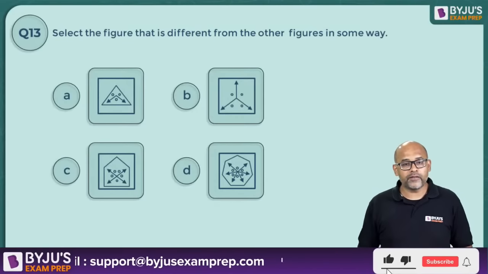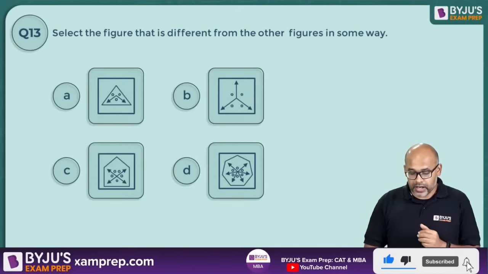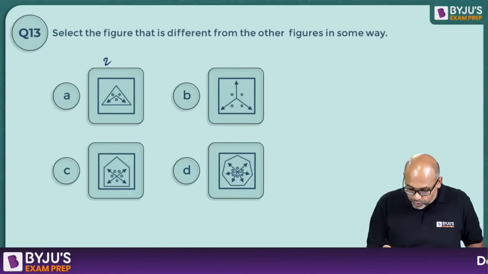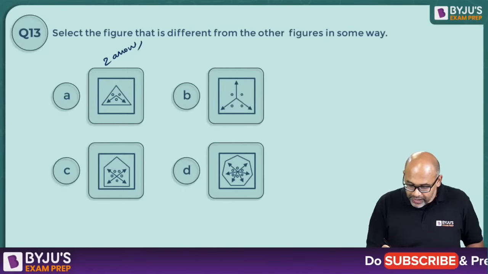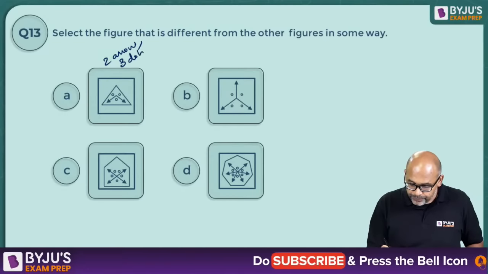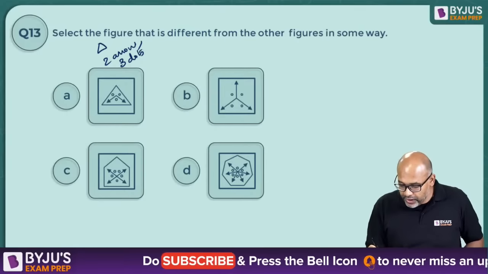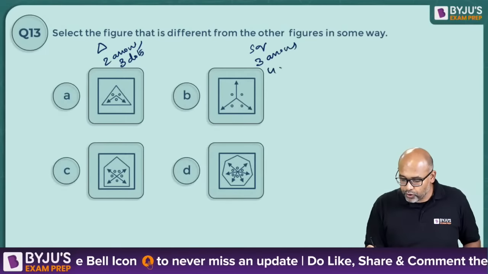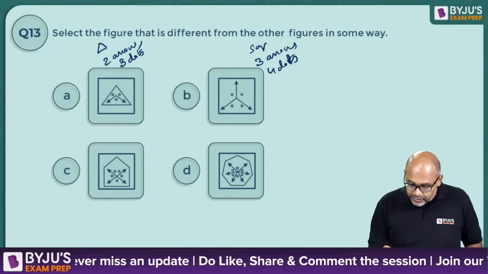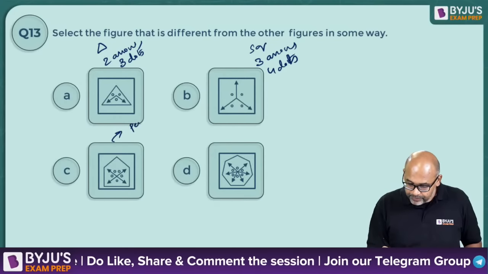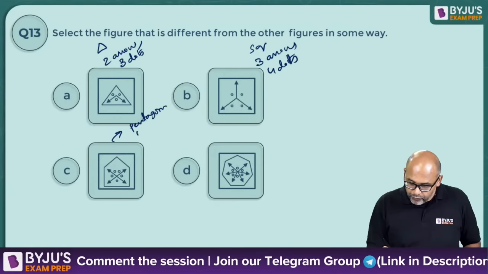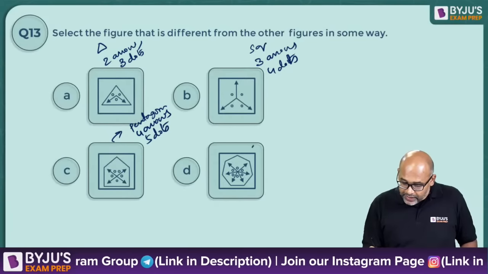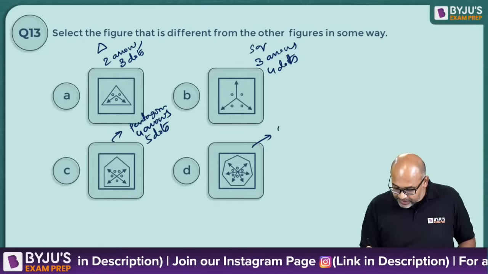Okay, many of you have given the answer. The correct answer, let us see what is happening here. You have two arrows, so here two arrows and three dots. You have a triangle. Here you have a square, three arrows, four dots. Here you have pentagon, four arrows and five dots. And here you have a septagon.